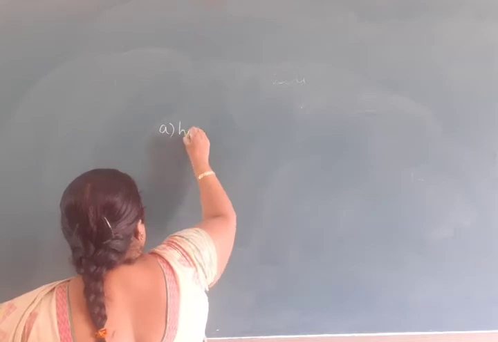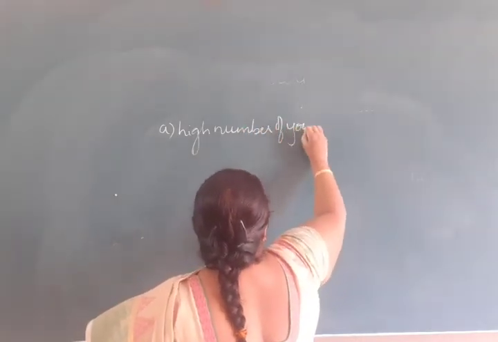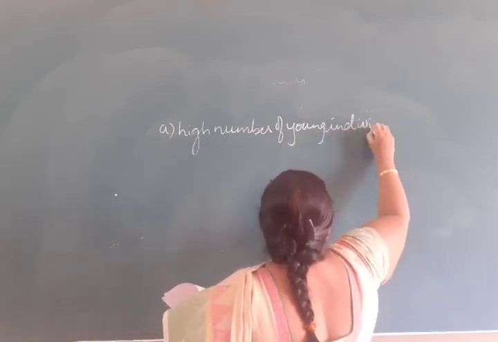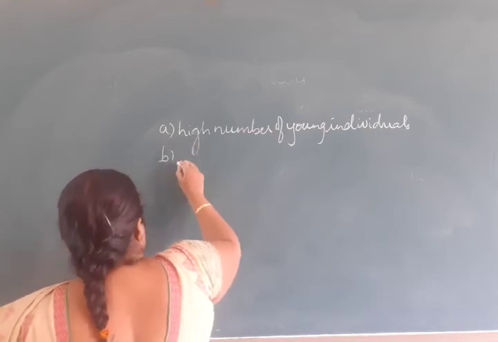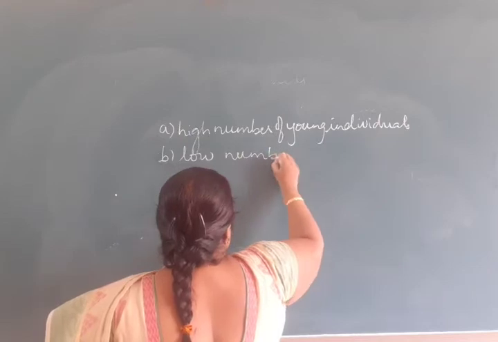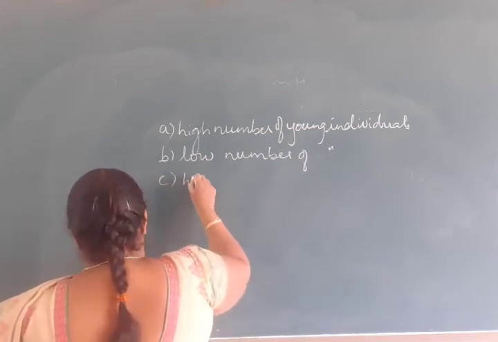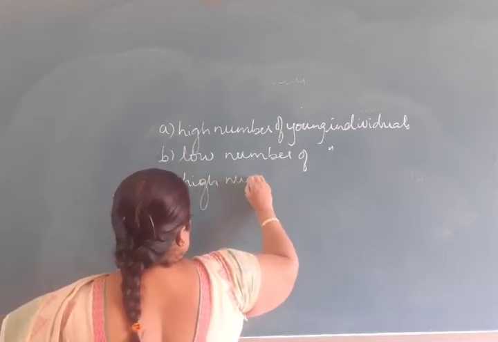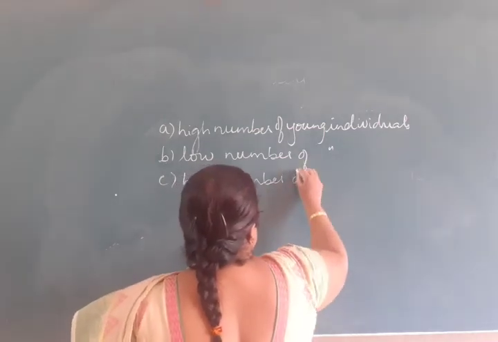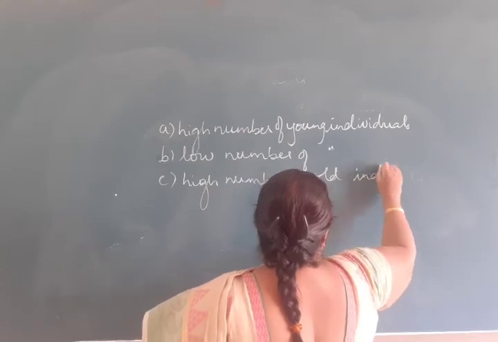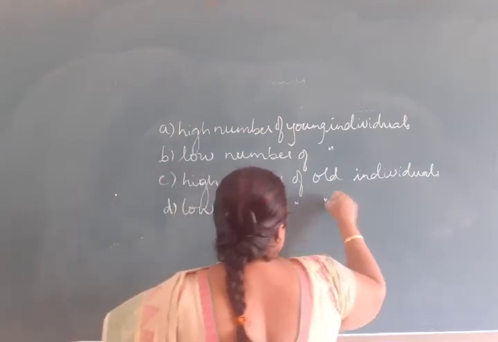Options: A, high number of young individuals, B, low number of young individuals, C, high number of old individuals, D, low number of old individuals.